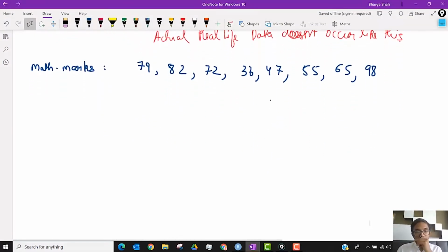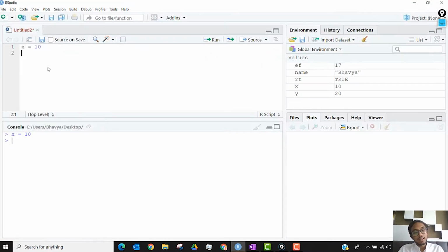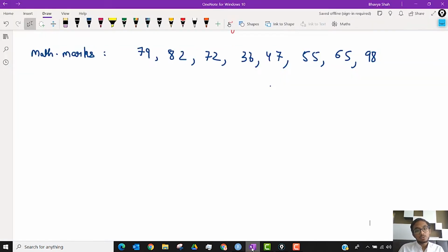When we look at this, let's say for some reason we try to store this in R, storing each value separately. Let's say I go ahead and try to store this like, okay, x1 is 79. Then x2 is 82.